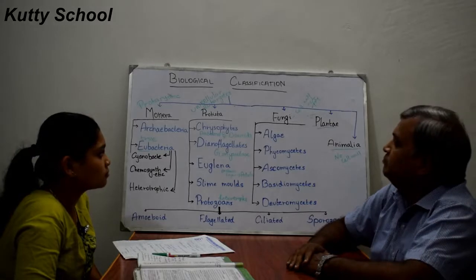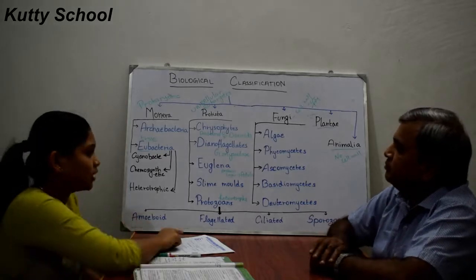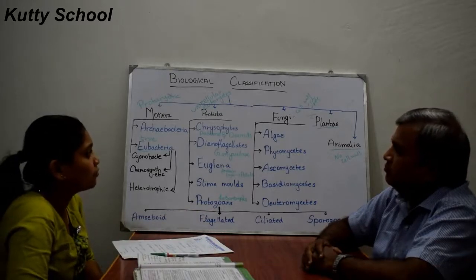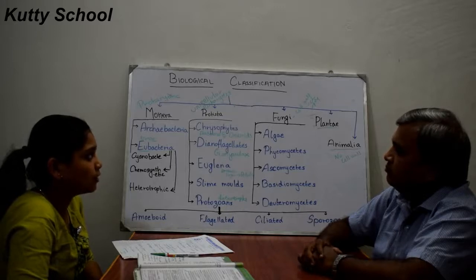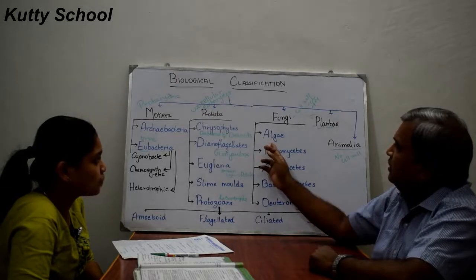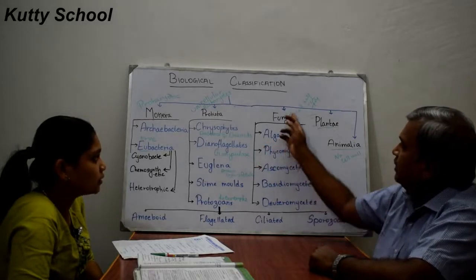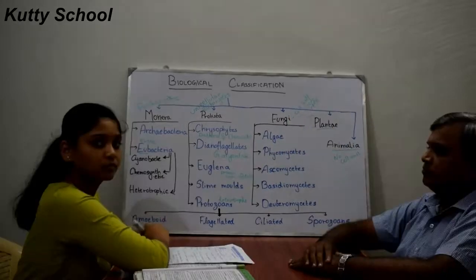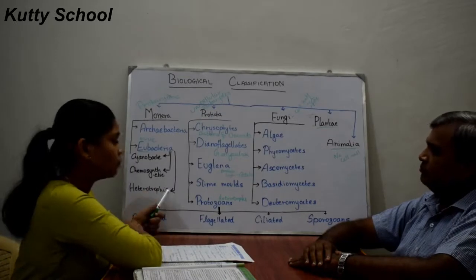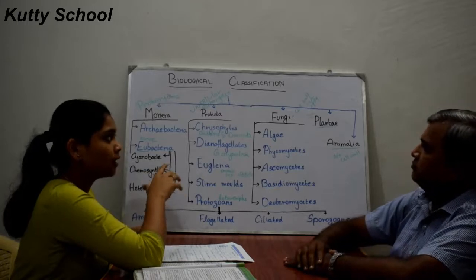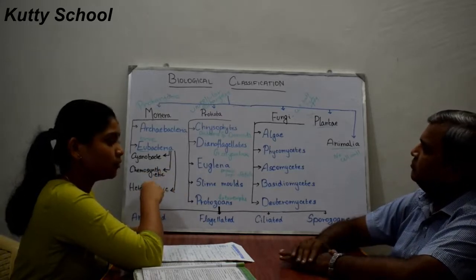Okay. So now you've seen Monera and Protista, and now we'll see about fungi. Fungi have a different cell wall nature: the cell wall is made of chitin and polysaccharides. So fungi have a cell wall made up of chitin and polysaccharides.